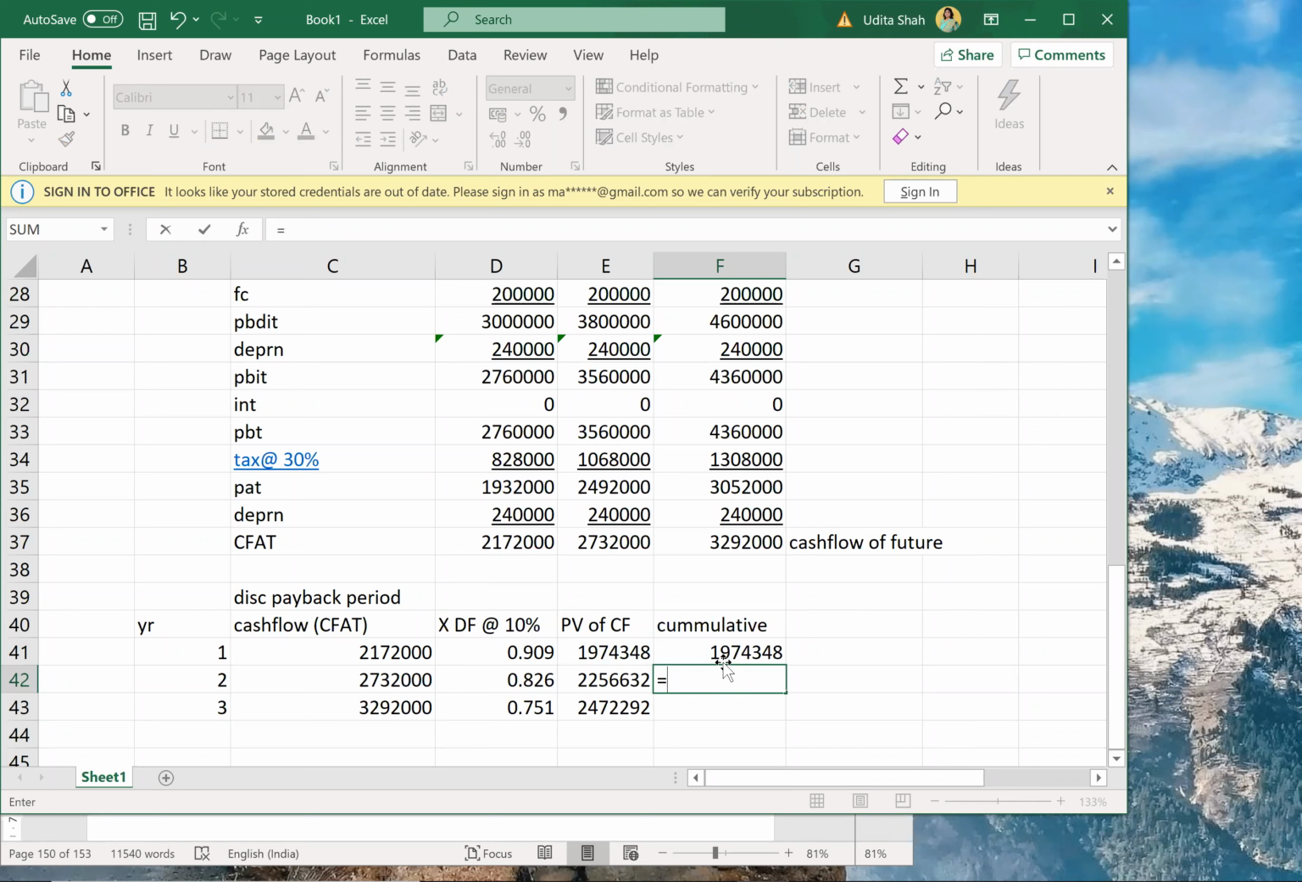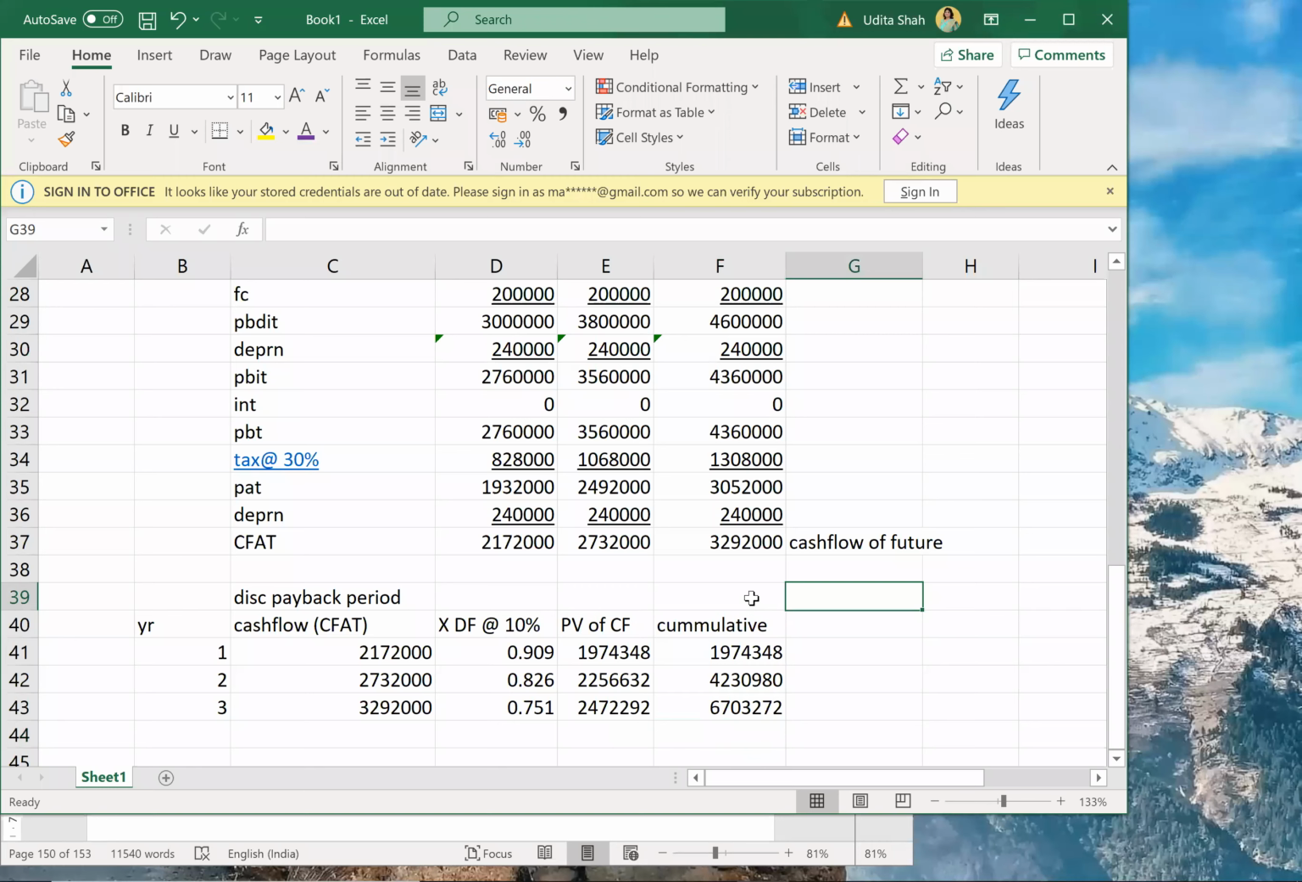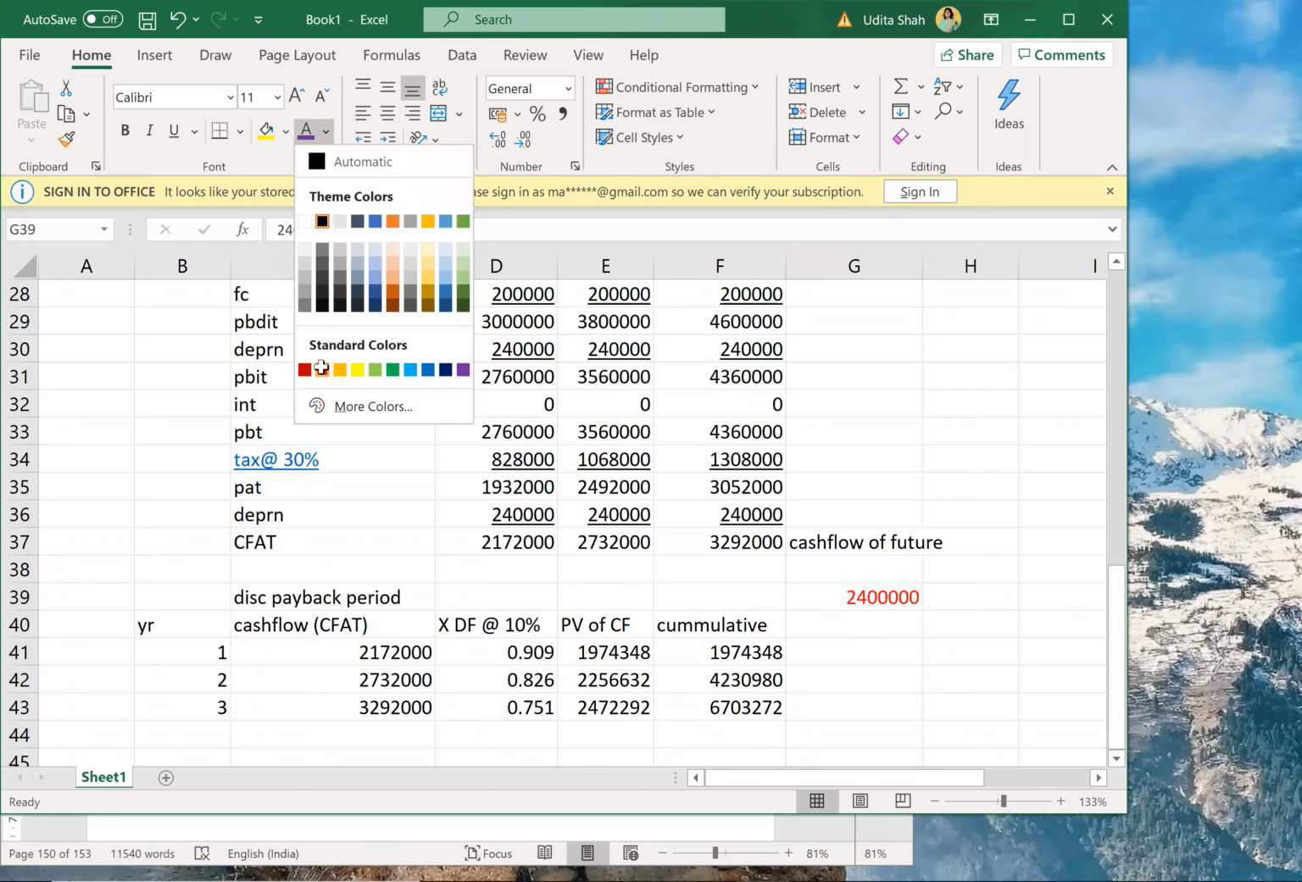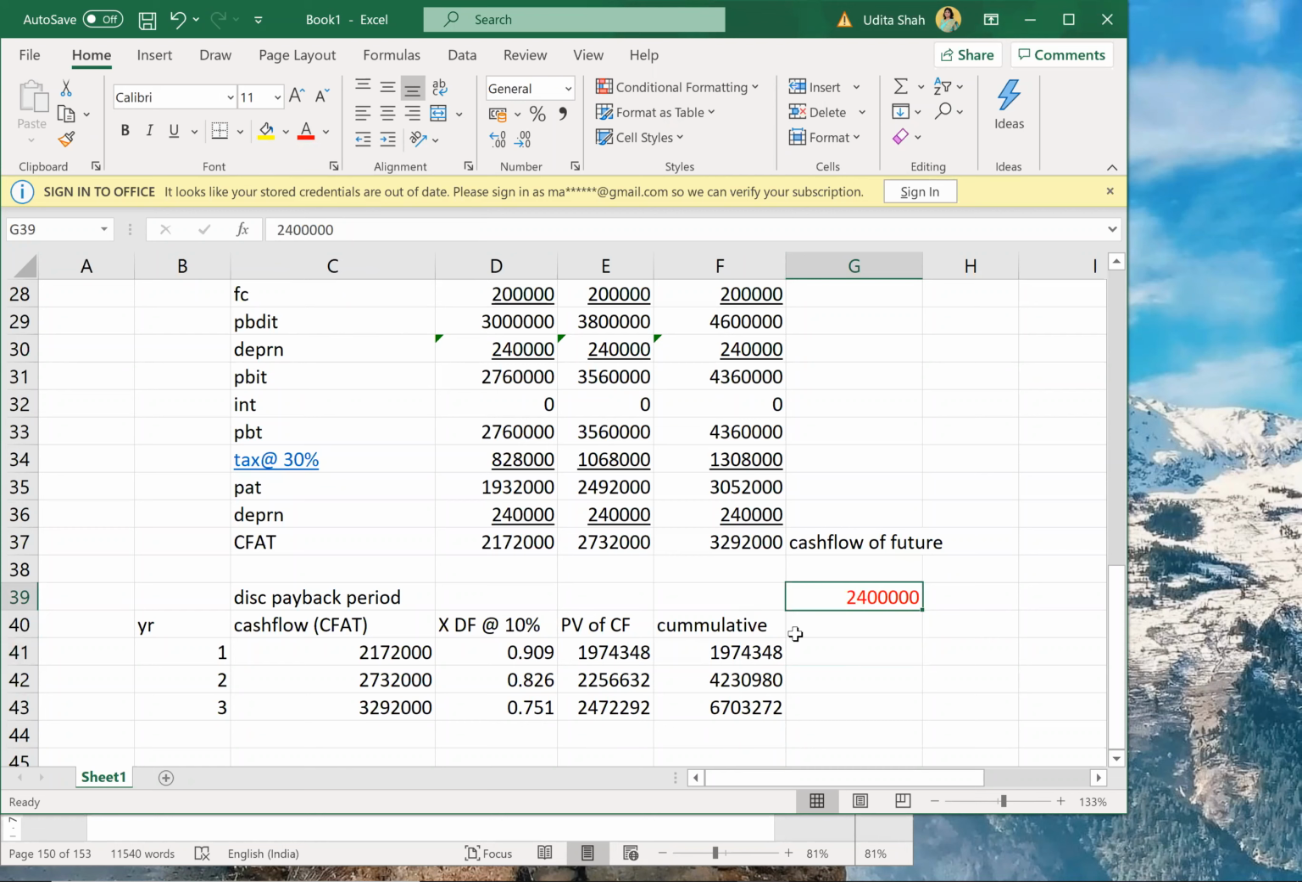This will be 1.97 million plus 2.25 million, and this will be plus. So how much I wanted to recover? Initial investment was what? 2.4 million. Correct, initial investment was 2.4 million. So I wanted to recover 2.4 million. Okay, so where will my 2.4 million be recovered? Between year 1 and 2.